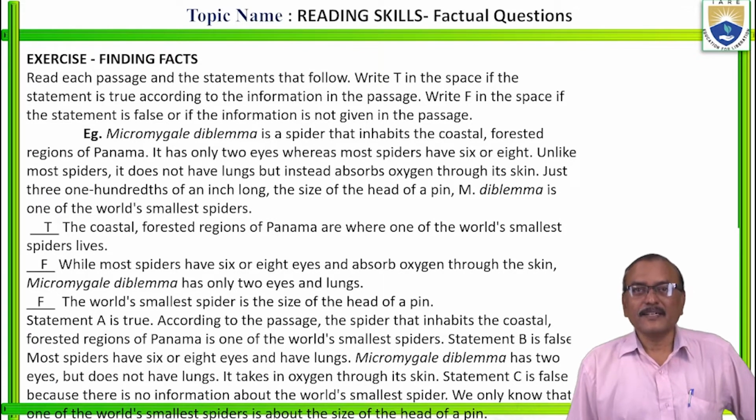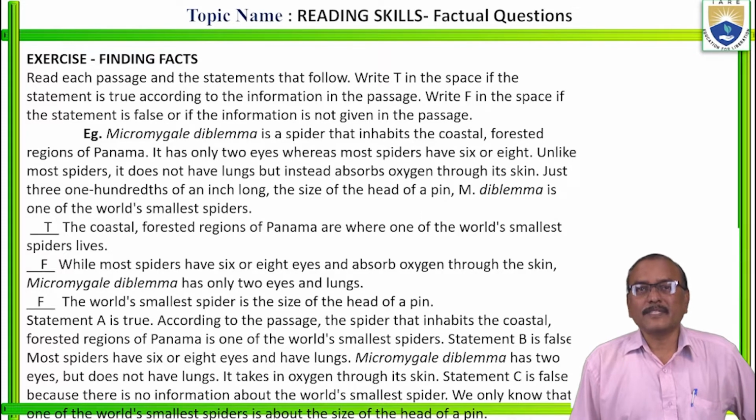Now, read each passage and the statements that follow. Write T in the space if the statement is true according to the information in the passage. Write F in the space if the statement is false, or if the information is not given in the passage, also write false only. Right? Now see this one. Micromegale diblema is a spider that inhabits the coastal forested regions of Panama.